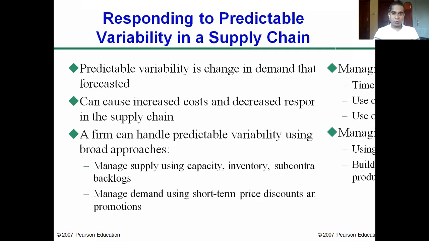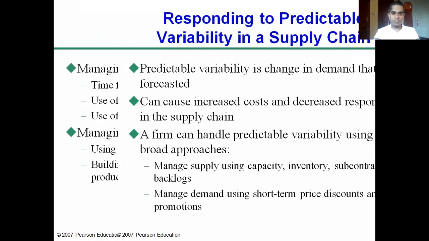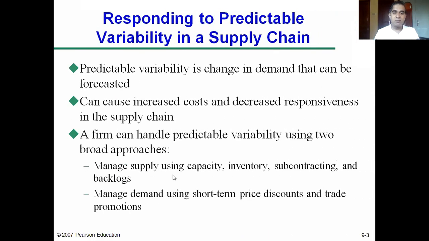So how can a firm manage it? One approach is managing supply using capacity, inventory, subcontracting, and backlogs. Another approach is managing demand using short-term price discounts and trade promotions. So, broadly, by managing supply and by managing demand.